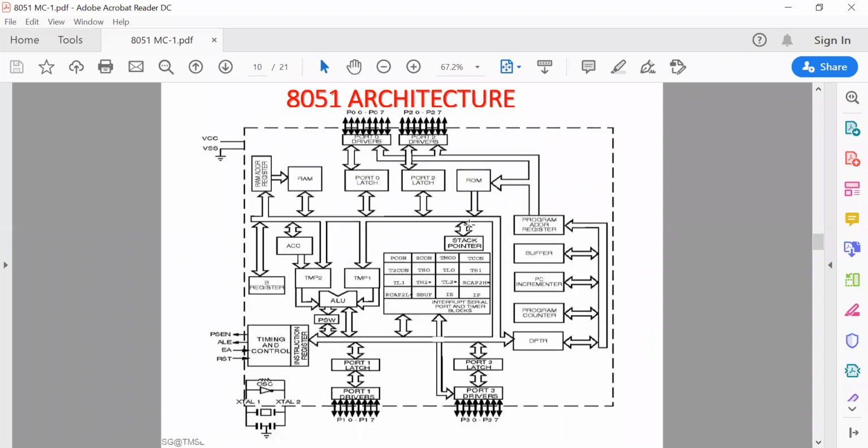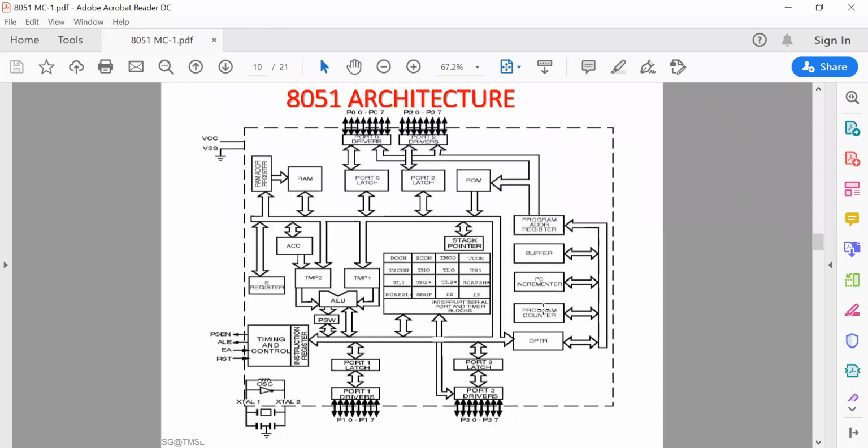Okay, so that address must be supplied by a register which is called the program address register. The program address register basically gives the memory address from where the instruction must be fetched. So how does this program address register get this address? It gets the address from the program counter. Actually, initially, every operation starts from the program counter. So the program counter holds the next instruction address from where the next instruction must be fetched.